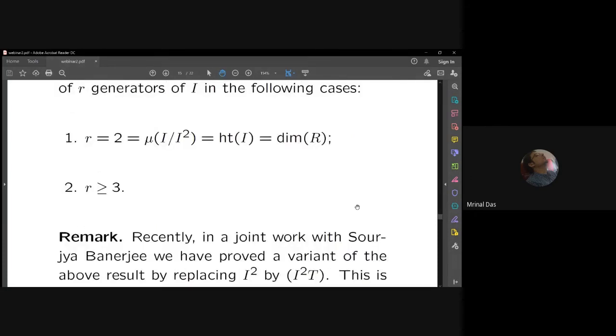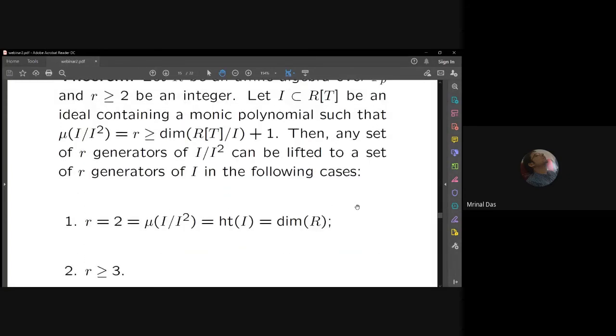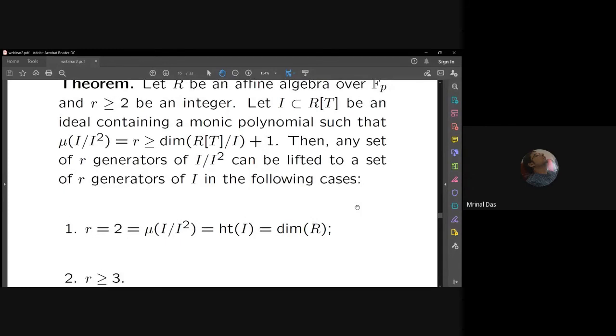This is the result. So how does one improve Mohan Kumar's bound in the case of this affine algebra over F_p bar? For a moment, let me go back to Mohan Kumar's method and the portion written in red.